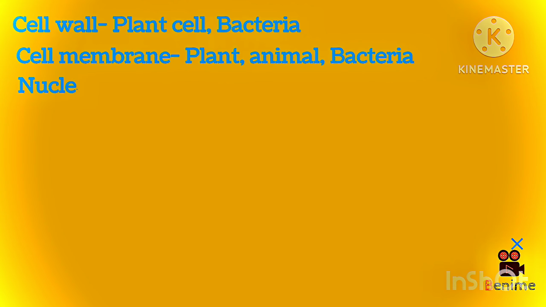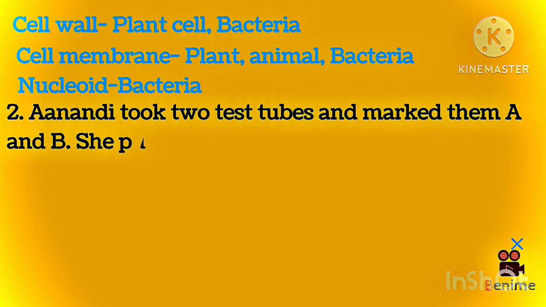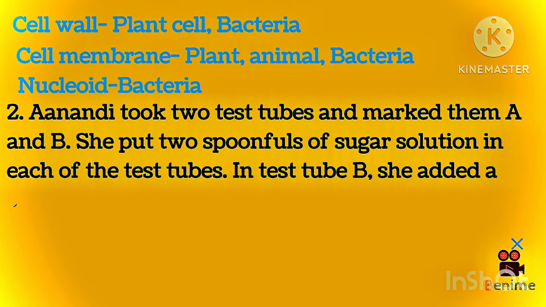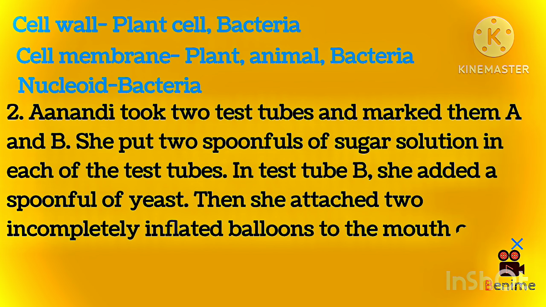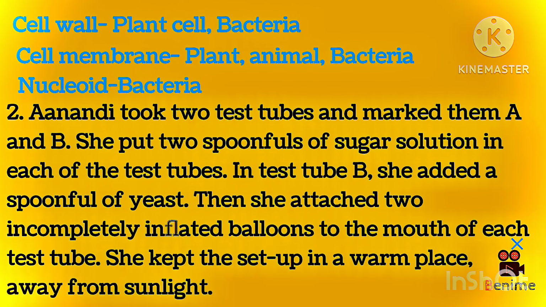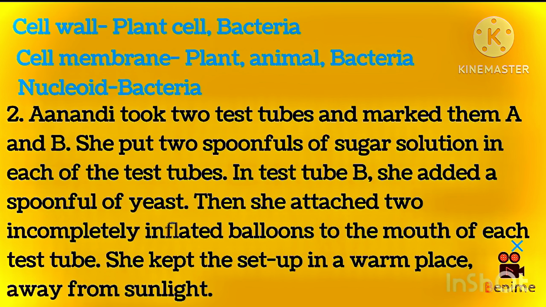2. Anandi took 2 test tubes and marked them A and B. She put 2 spoonfuls of sugar solution in each of the test tubes. In test tube B, she added a spoonful of yeast. Then she attached 2 incompletely inflated balloons to the mouth of each test tube. She kept the setup in a warm place, away from sunlight.